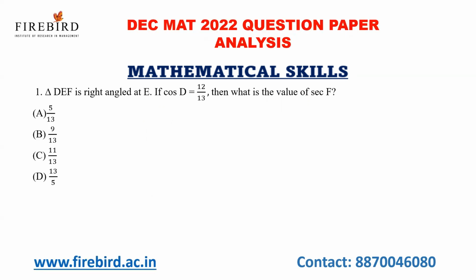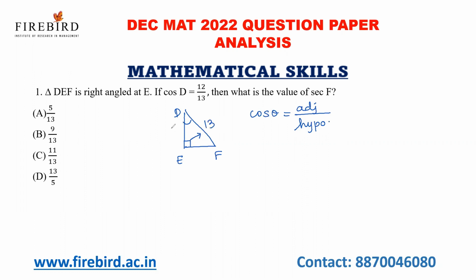Now, the first question is based on trigonometry. A triangle DEF is right angled at E. Cos D is given, and we know the basic formula: cos theta is equal to adjacent by hypotenuse. The side opposite to the right angle of 90 degrees is called the hypotenuse.